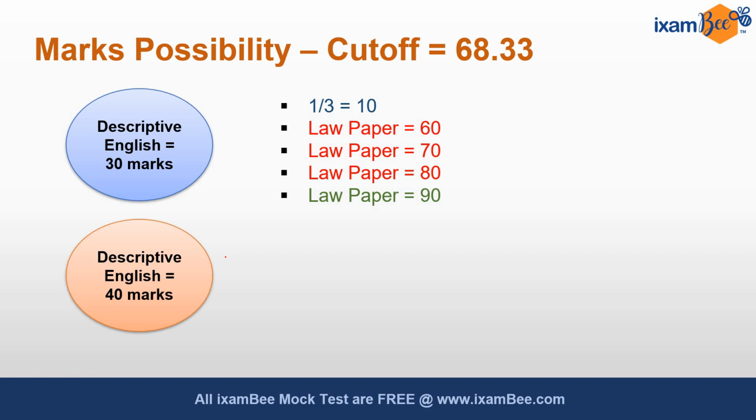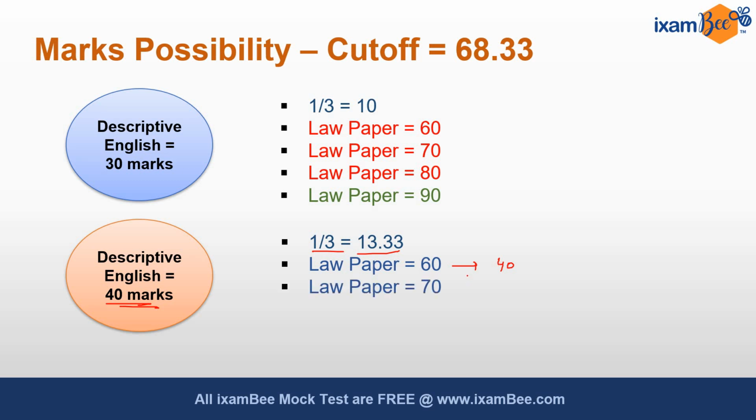Now let's take another scenario. If you score a bit higher in descriptive English, 40 marks. In that case, it will become equal to 13.33, holding a 1/3 weightage. Then if you score 60 marks in paper 2, the law paper, this will again become equal to 40 marks. You haven't cleared the previous year cutoff yet. For 70 also, for 80 also. Here also you will clear the cutoff in the range of 80 to 90 at about 82.5 marks. So if you score 82.5 with 40 marks in descriptive English, you will be able to clear the cutoff.